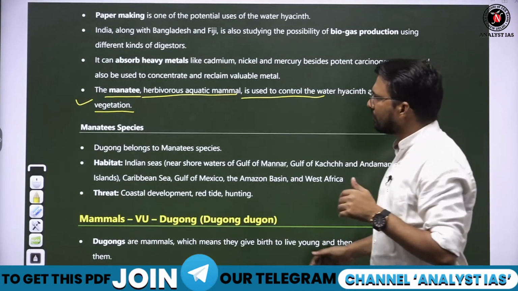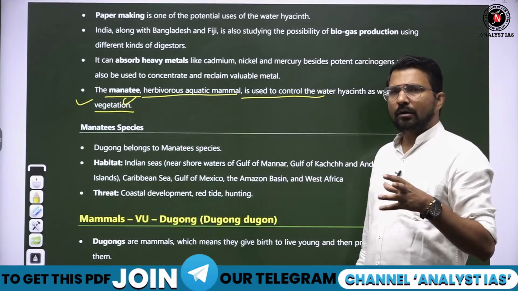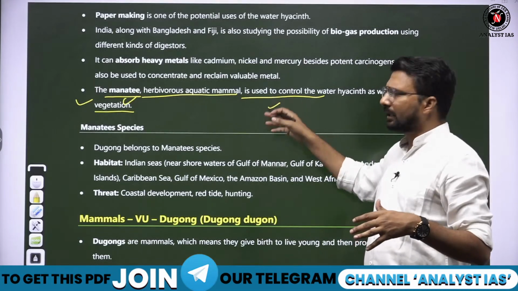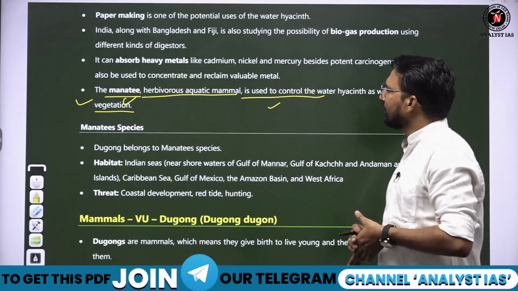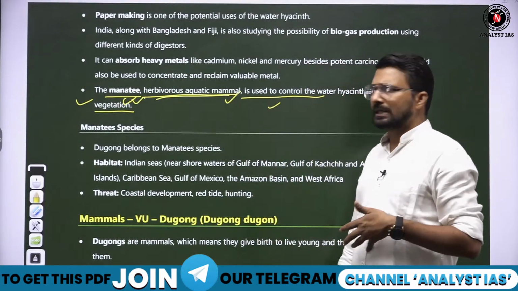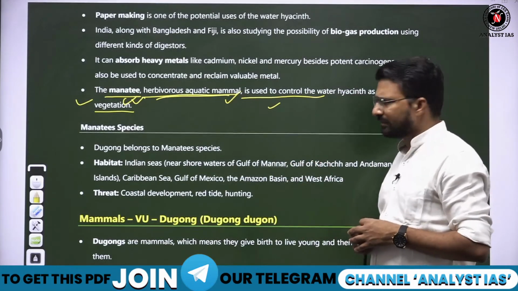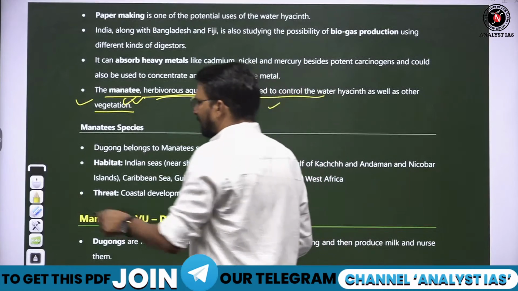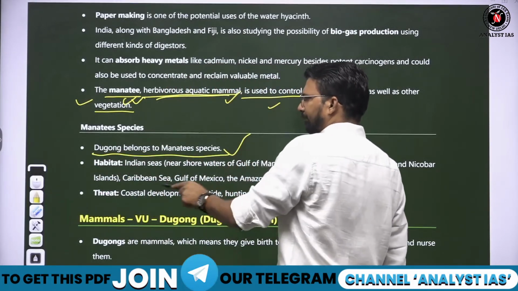Dugong is also a manatee animal. They also eat this grass. Otherwise, other mammals do not eat this grass. Fine. So manatee kind of mammals are used to remove this grass because they eat these grasses very easily. Fine. So manatee species like dugong belong to the manatee family.